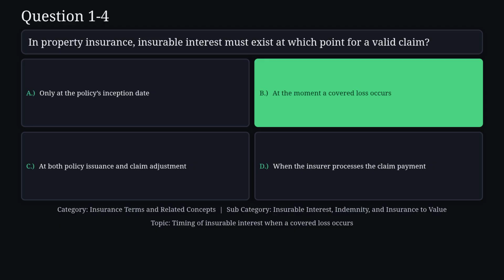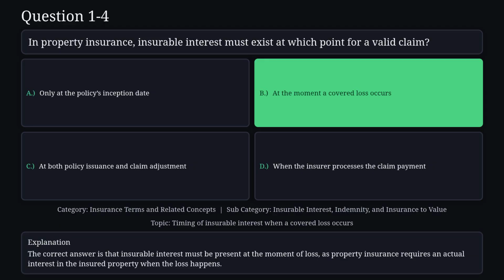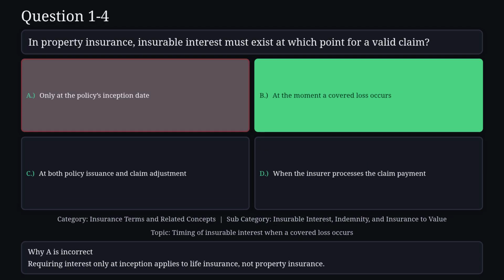The correct answer is B. The correct answer is that insurable interest must be present at the moment of loss, as property insurance requires an actual interest in the insured property when the loss happens. Reason A is not correct. Requiring interest only at inception applies to life insurance, not property insurance.